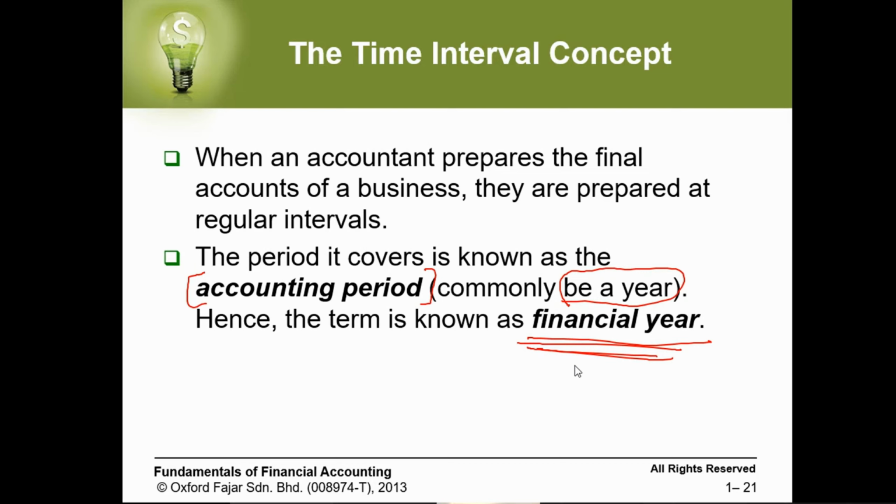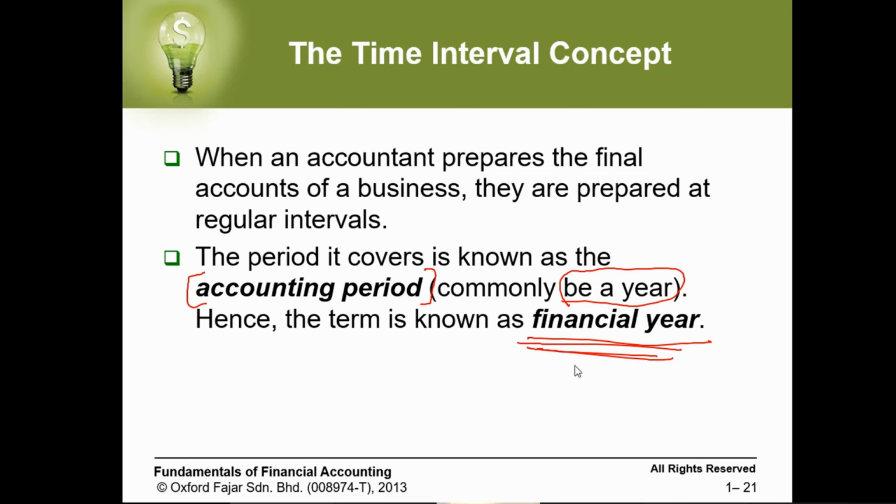And this is the time interval. When we are preparing the financial statements, we need to prepare them from a date to a date, so from 1st January to 31st of December. Every transaction that happened during this period is going to be reported in those statements. We call it the time interval concept.